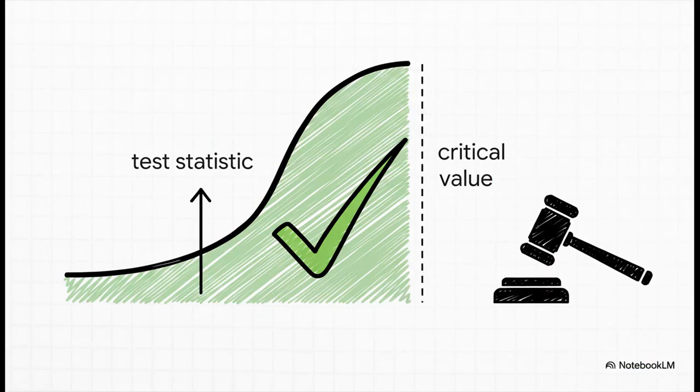So what's the verdict? Well, 28.18 is less than 35.172. Our evidence didn't cross the line. So in fancy stats talk, we failed to reject the null hypothesis. What that really means in plain English is that we just don't have enough evidence from this sample to say the bus company is failing. For now, they remain innocent.